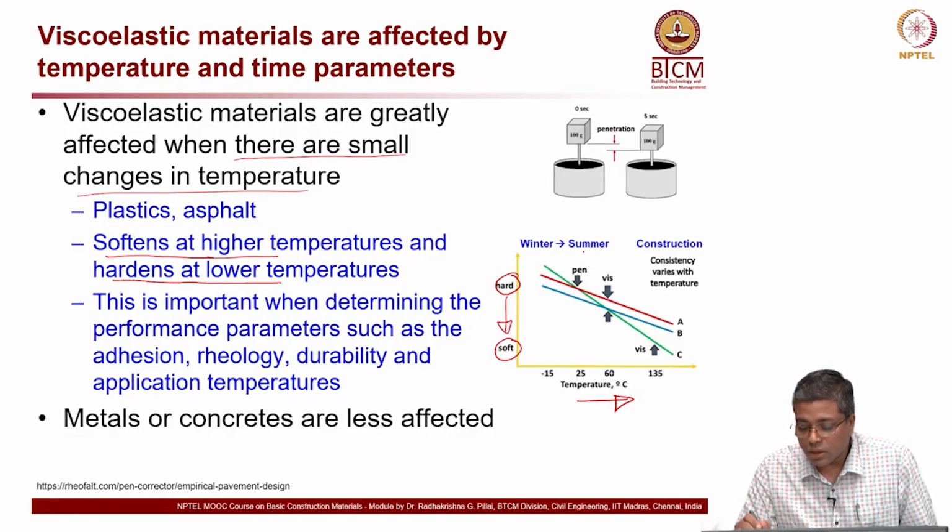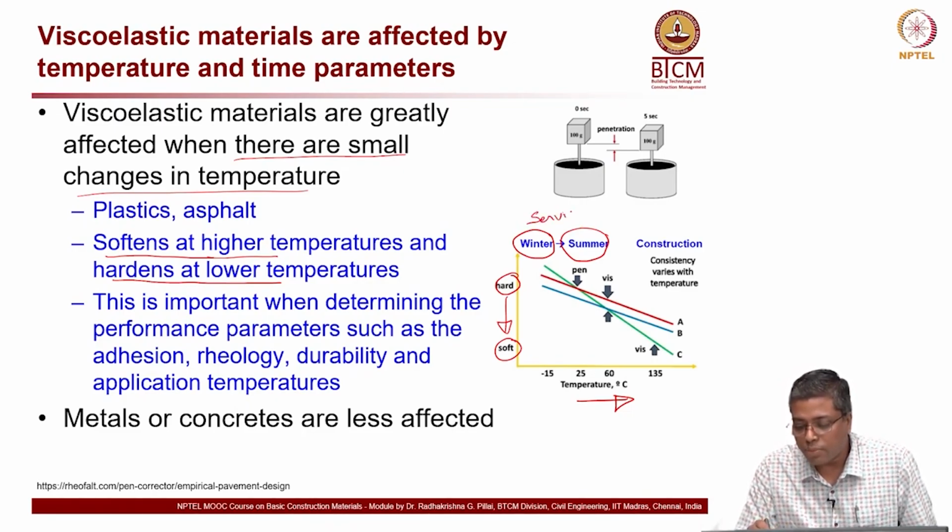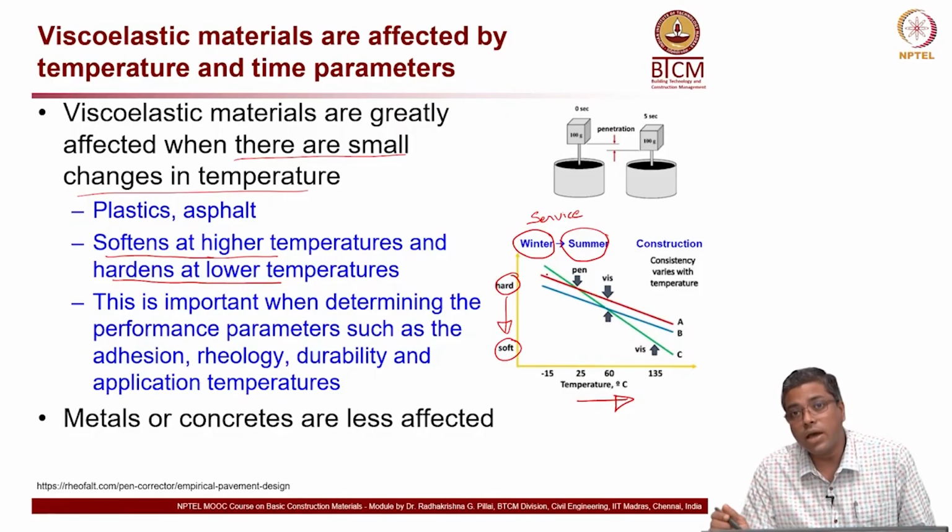And so, in reality, how do we look at this temperature increase? From winter, the temperature will be low, in summer the temperature will be high. Okay. This happens during service, every year. Now, there is also a case where this material experiences much higher temperature, that is during construction.